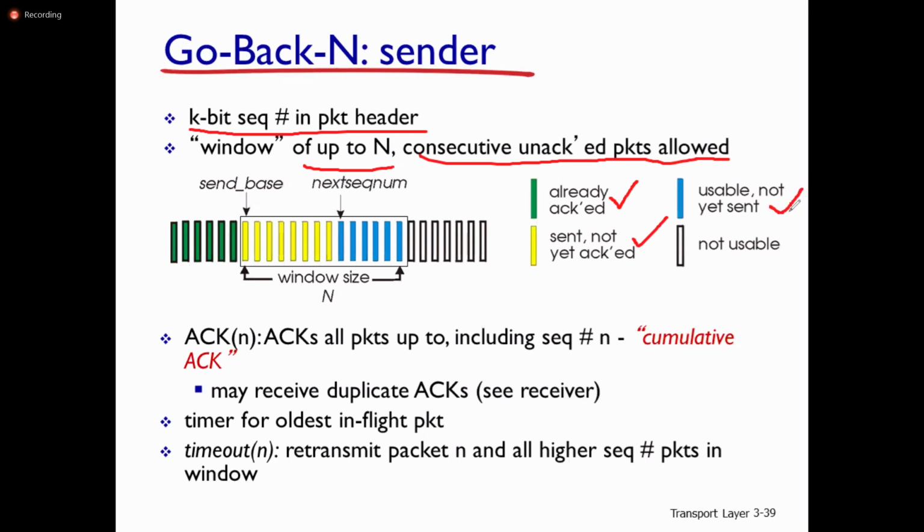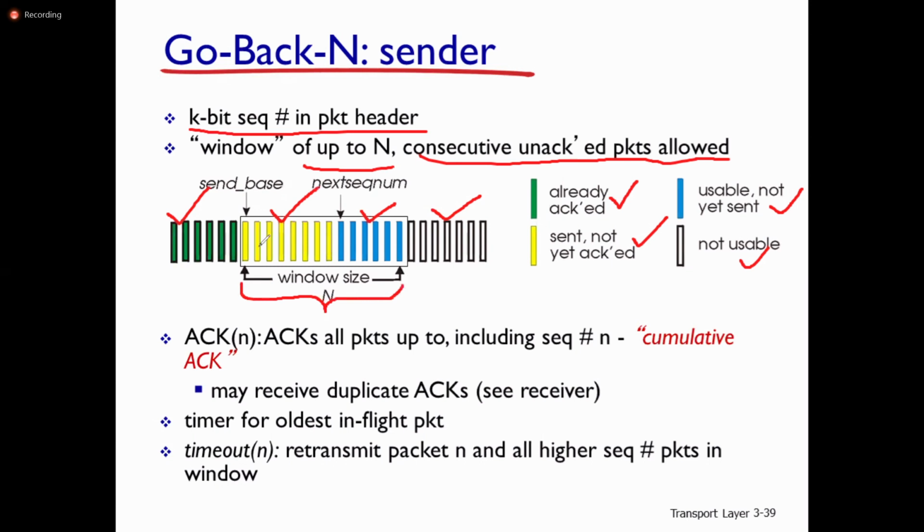Finally, not usable packets are those already acknowledged. So this is our window size.